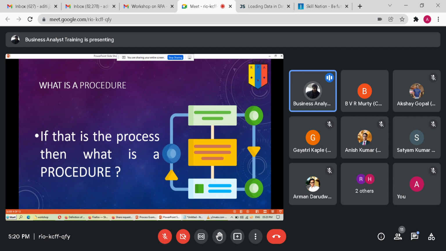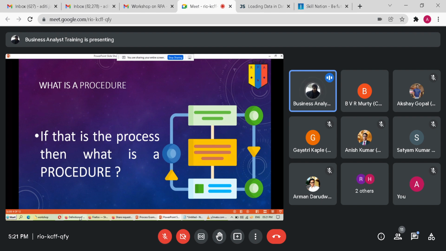Now, if that is a process, then what is a procedure? There's a distinction here. Normally we use these terms interchangeably, a process or a procedure, but they are actually two different things. So if that is a process, what according to you is a procedure?